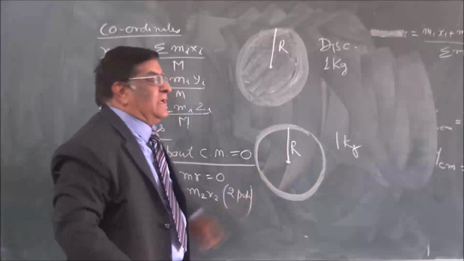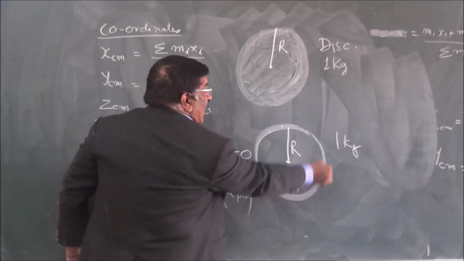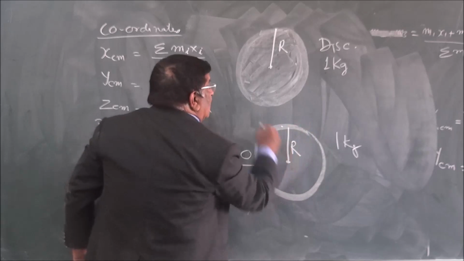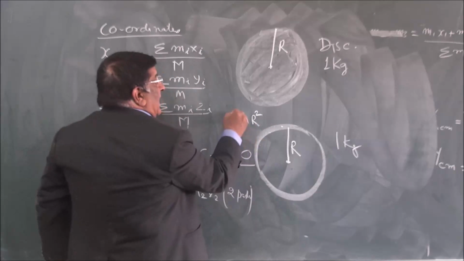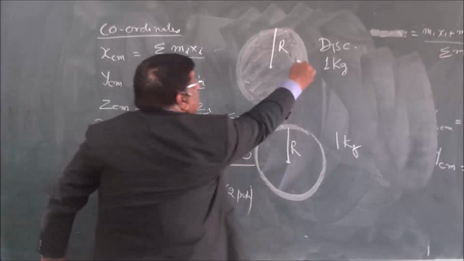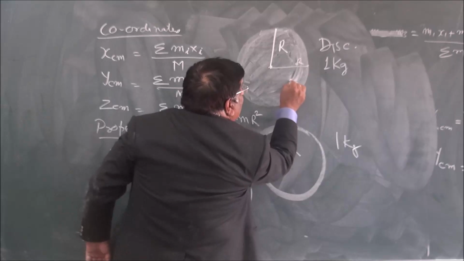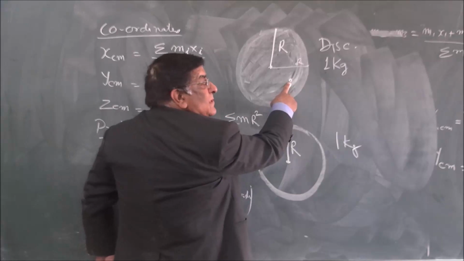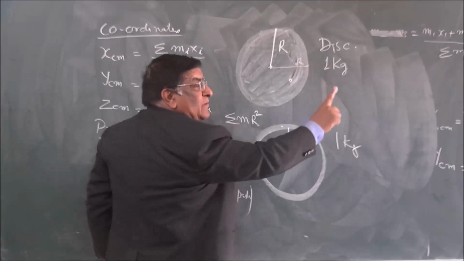For this, every mass, M1, M2, M3, M100, all are to be multiplied with R square and then they are added. In this case, this is at a distance of R, but this is also a particle. 1 kg has 1000 particles, 1 kg has 1000 particles.